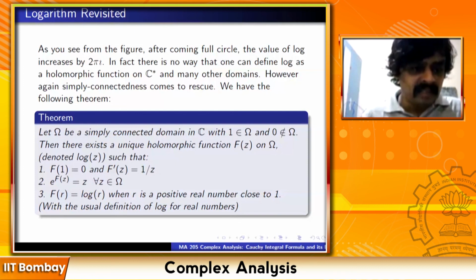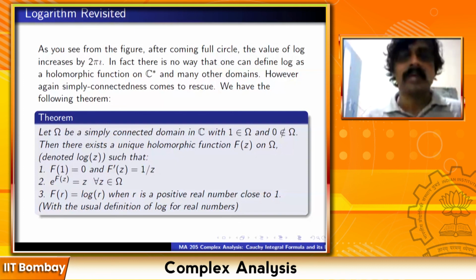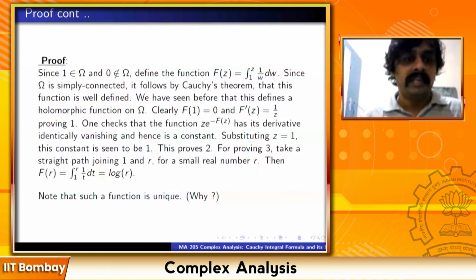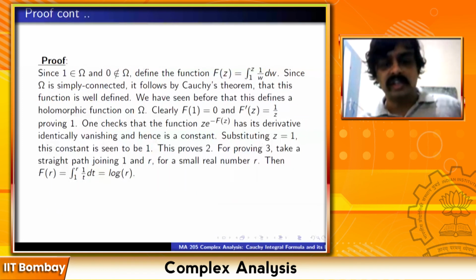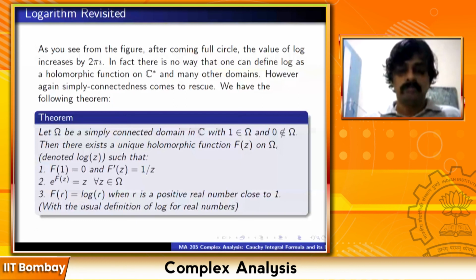Now I claim that such a function is unique. Can somebody explain why this is unique? I claim that the function satisfying these 3 conditions has to be unique. Suppose we had 2 functions that satisfy these conditions, then they agree at 1. And 1 is an interior point of the domain.